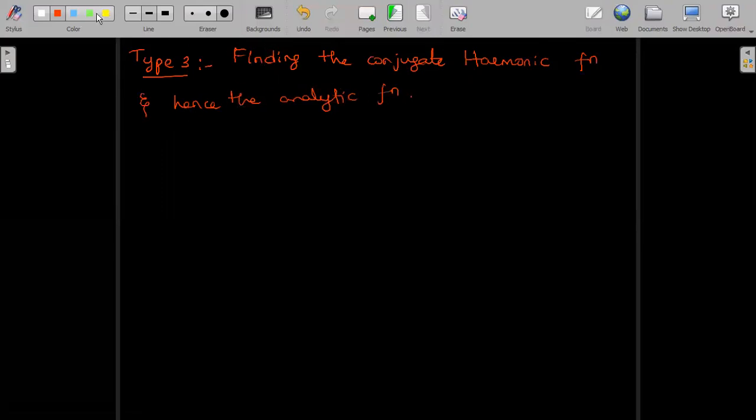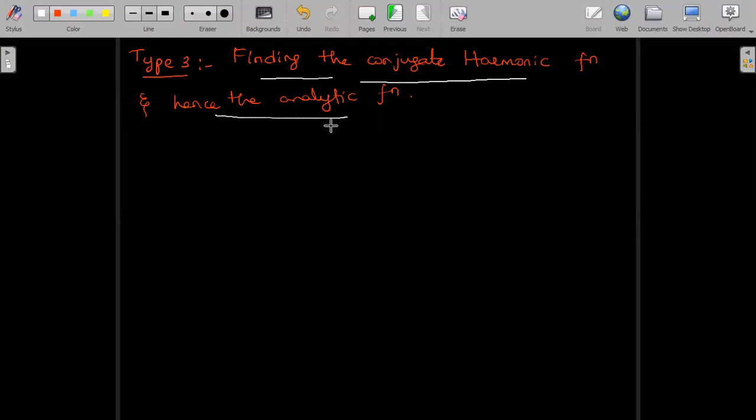So first we will recall what is the conjugate harmonic function. We had discussed already. We'll just recall the definition once. Conjugate harmonic function is nothing but u and v are said to be the conjugate of each other. If f of z is equal to u plus iv is an analytic function, then u is called the conjugate harmonic function of v, and vice versa.